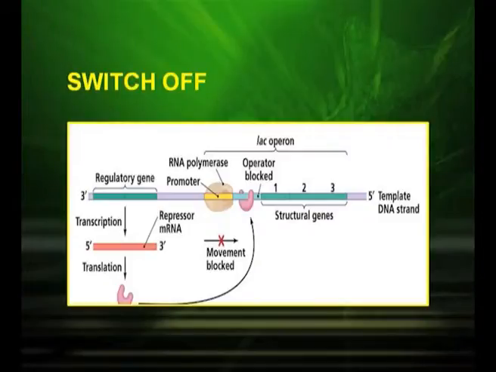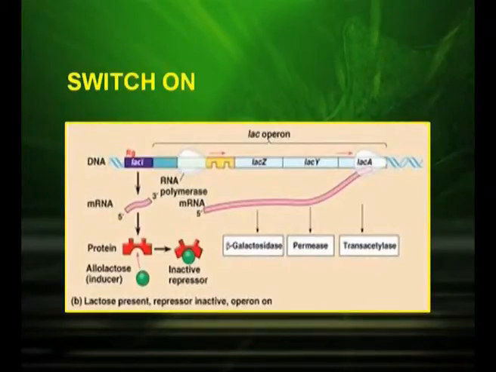Now let us see what happens when lactose is present in the medium. When lactose is present in the medium, it becomes a switch on condition. How does this take place? In the presence of lactose, the repressor binds to the lactose and becomes inactive, so the repressor no longer binds to the operator. The operator is free, RNA polymerase functions and transcribes the 3 structural genes, and the respective enzymes are produced.